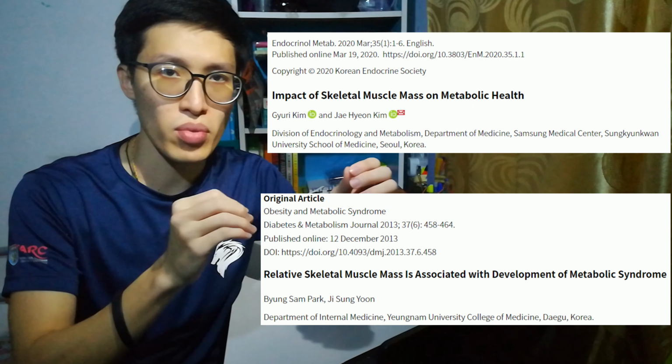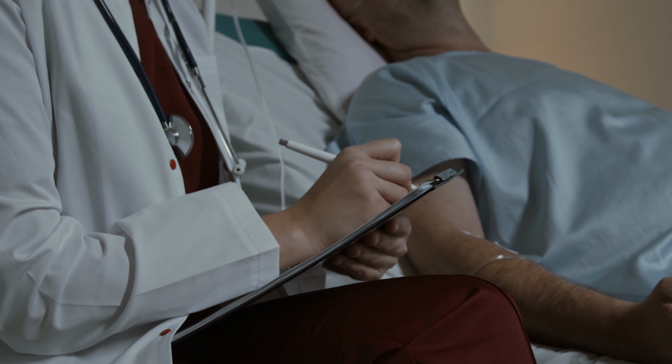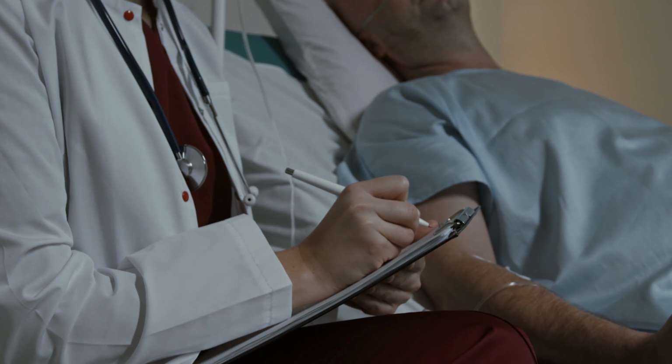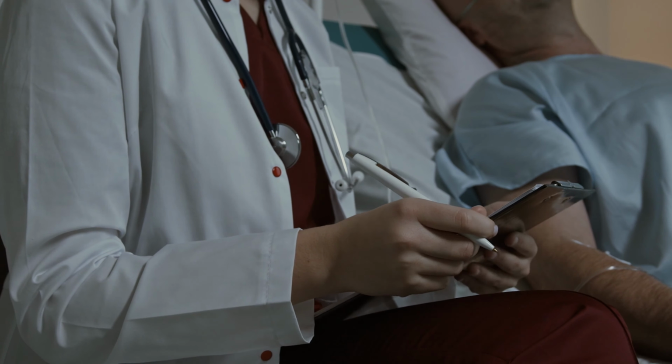Surprisingly, research found that skeletal muscle mass helps reduce the risk of metabolic diseases. Metabolic health problems and diseases include cardiovascular disease, diabetes, hypertension, osteoporosis, and so on. So how can skeletal muscle mass help reduce these diseases and improve your metabolic health?